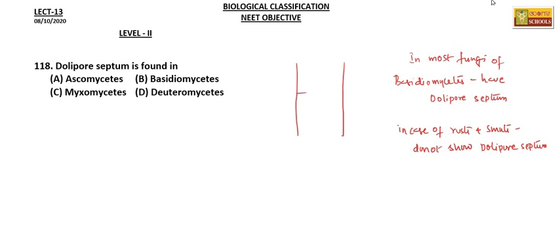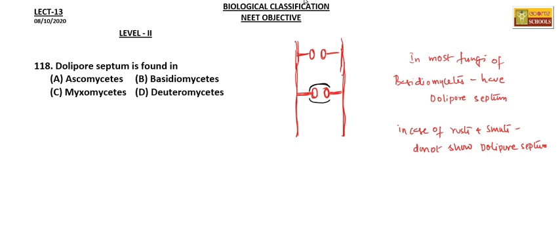So let's see how it looks. We know the septa are the separating structures. And this is covered by a membrane.